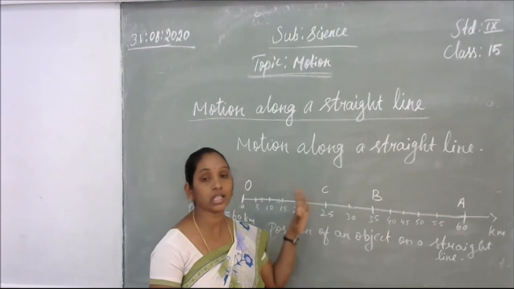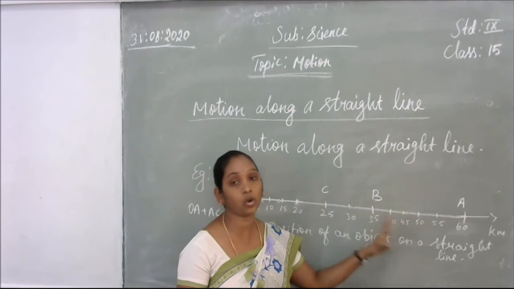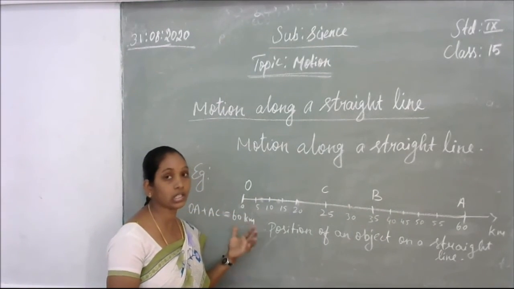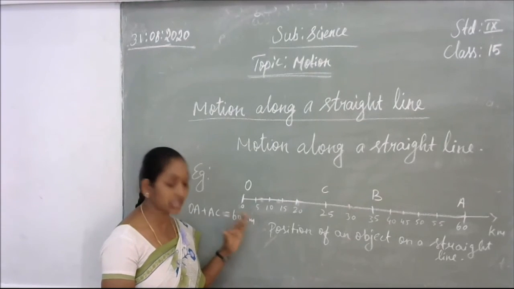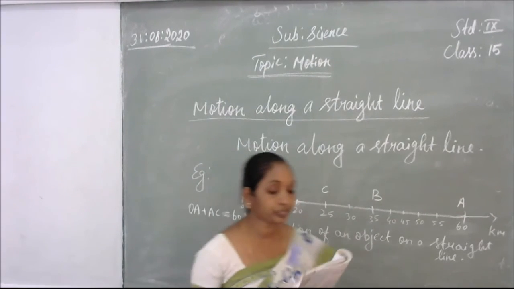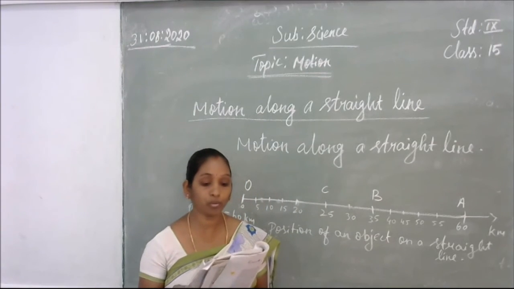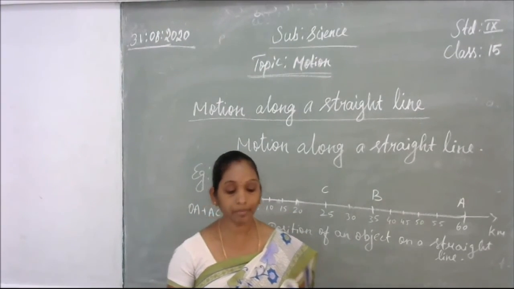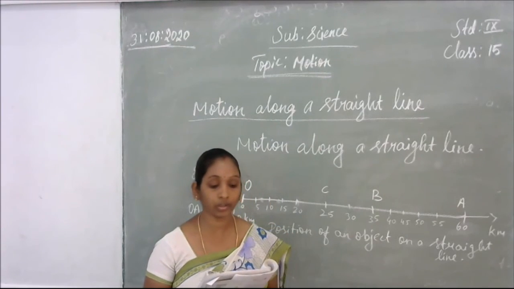So the total distance covered by the object in a straight line, how much is it? That is the distance covered by the object. That is the total distance covered by the object in a straight line. So now we will discuss. The simplest type of motion is the motion along a straight line.